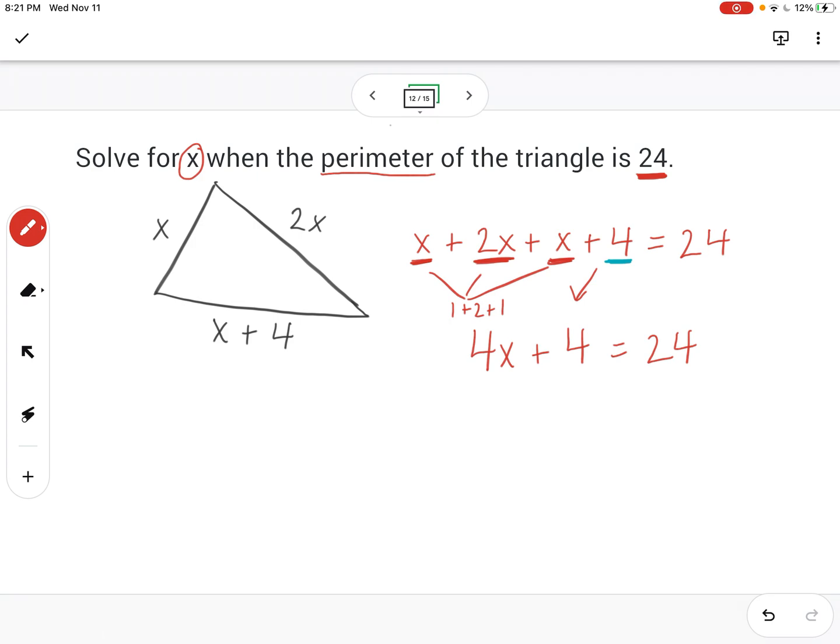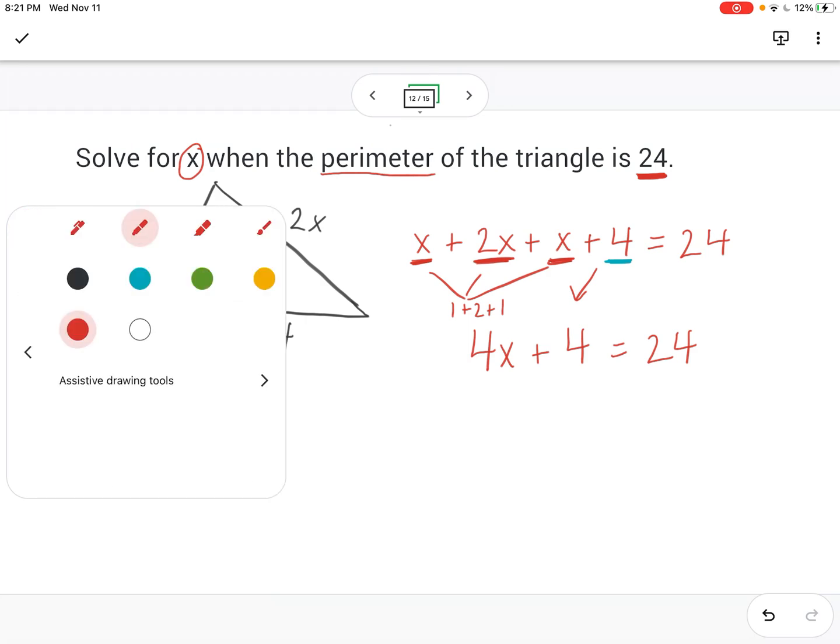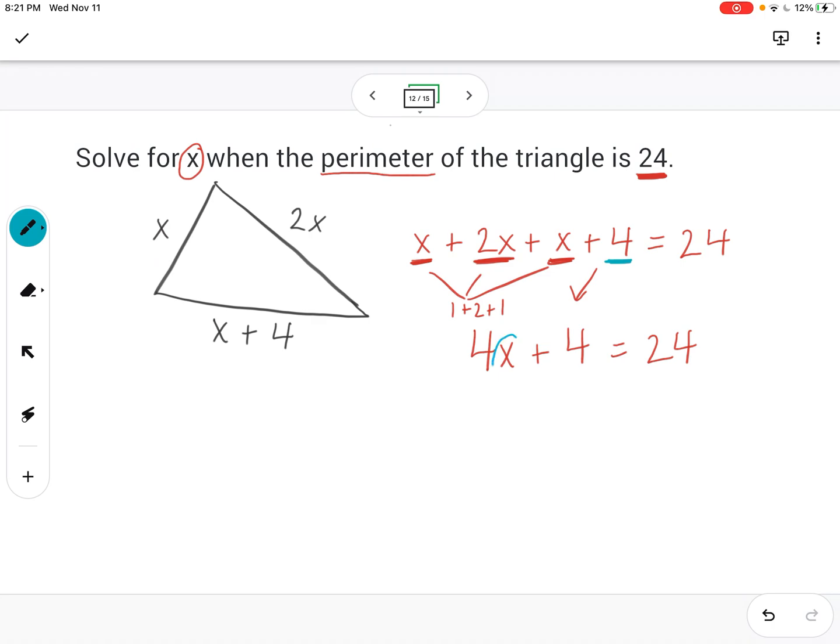Remember, anytime we're solving equations, we're going to want to use inverse operations, same thing as opposite operations. So look at what's occurring, and in order to get rid of it, you're going to want to do the opposite to both sides. So we want to get this x by itself. Right now I see the plus 4. That's the first thing we want to get rid of. So we're going to subtract 4 from each side. That one cancels. Plus 4 minus 4 is 0. And then we're going to subtract 4 from this side. We're going to get 20. And so we have 4x equals 20.